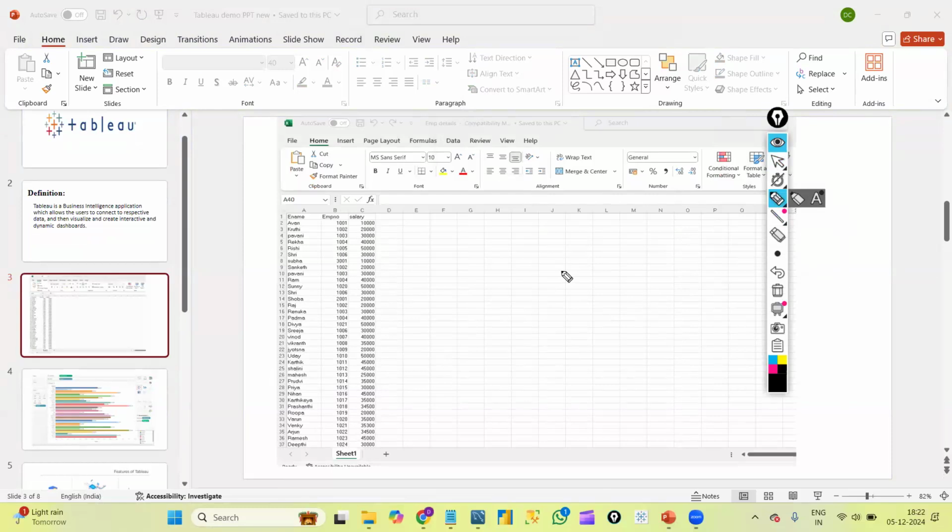Suppose in every company nowadays we will deal with big data only, right? So we need to understand that first. Once you learn Tableau along with some SQL knowledge, you can apply for a Tableau developer role or data analyst role. By using Tableau, we will create graphs or visualizations. How will we do that? First we will connect to their data and then we will start creating graphs. The data can be in any format. It can be in the form of Excel.